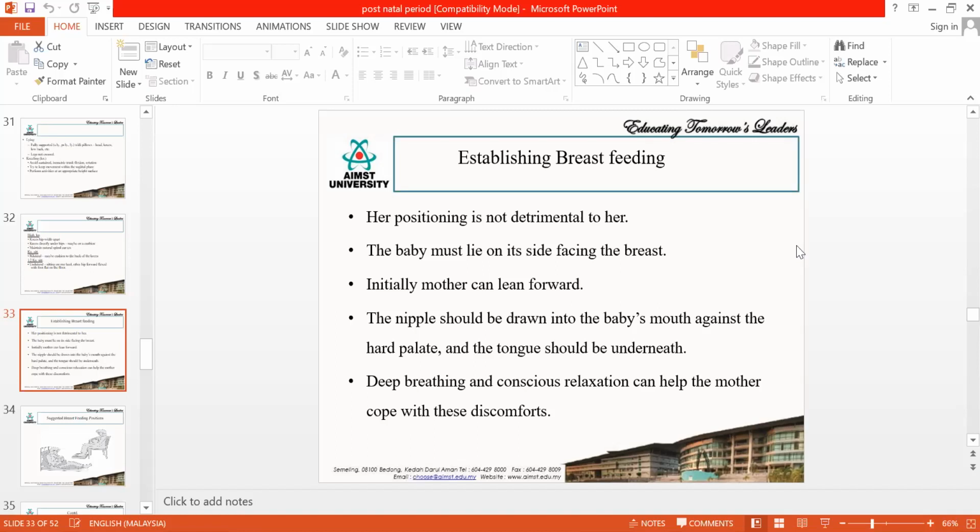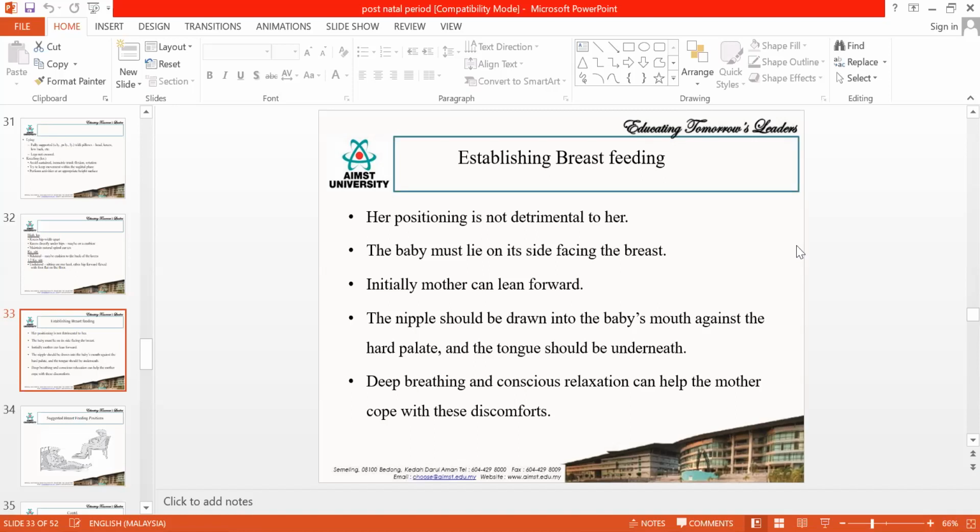Maybe the first few times the baby might not know how to suck. But whenever something is touching the hard palate, the baby will start to suckle. That is your neonatal reflex. So you can stimulate the sucking reflex in case the baby is not able to suck, and you can teach the mother how to stimulate it. You can stimulate by touching the lower lip, by touching the chin, and by slowly touching the hard palate. When you touch these areas, the baby will start to suck.